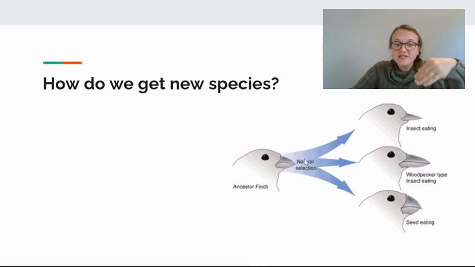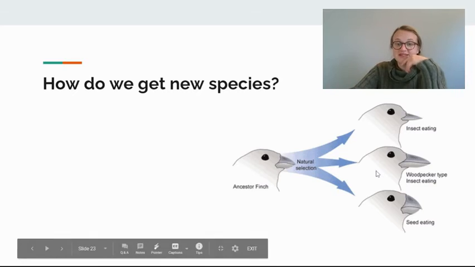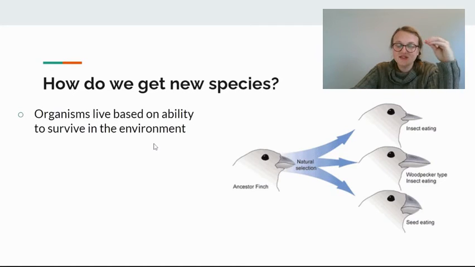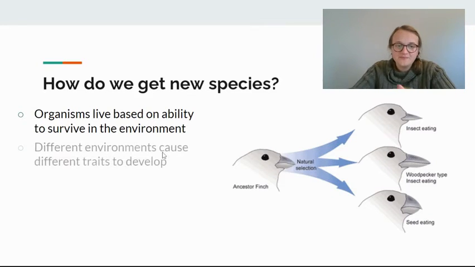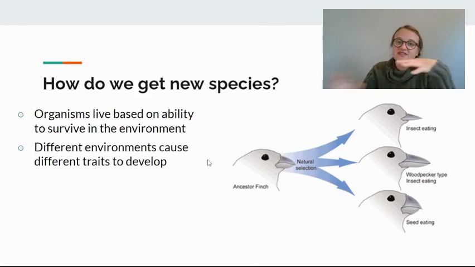So getting new species, this is a picture of speciation, becoming new species. Let me back up. Organisms live based on their ability to survive. We've talked about that, right? Survival of the fittest. They need to be fit. They need to have the best traits to survive in their specific environment. And different environments cause different traits to develop.